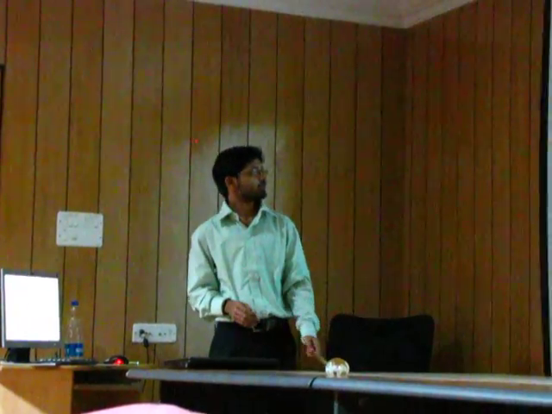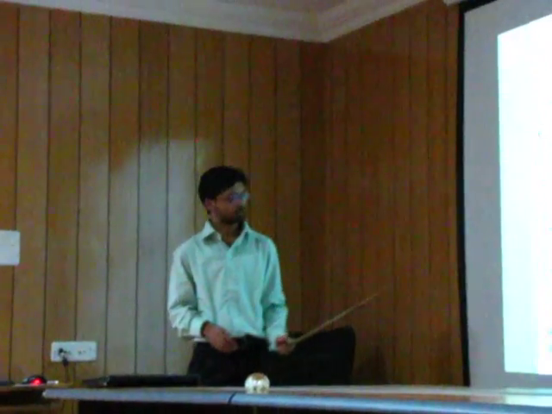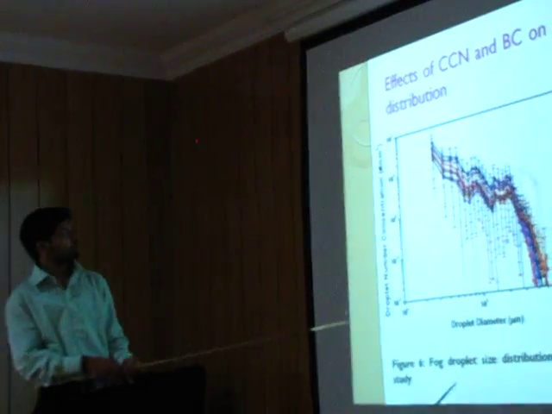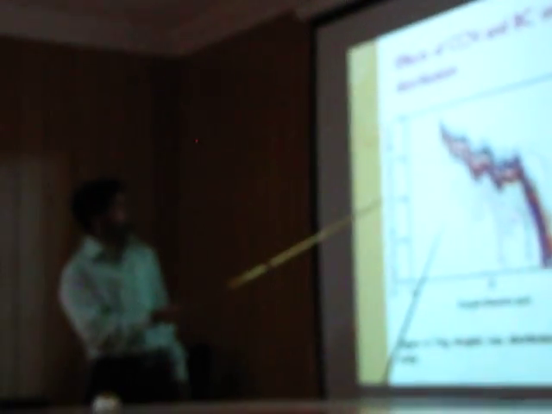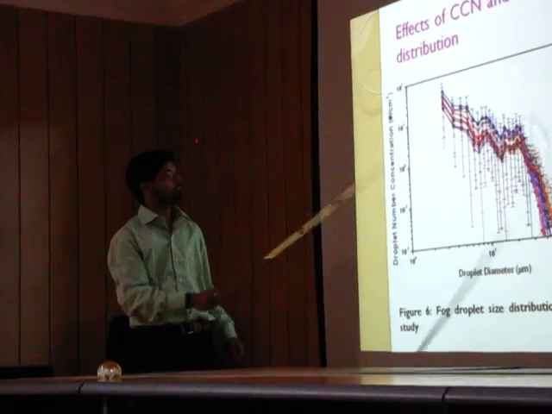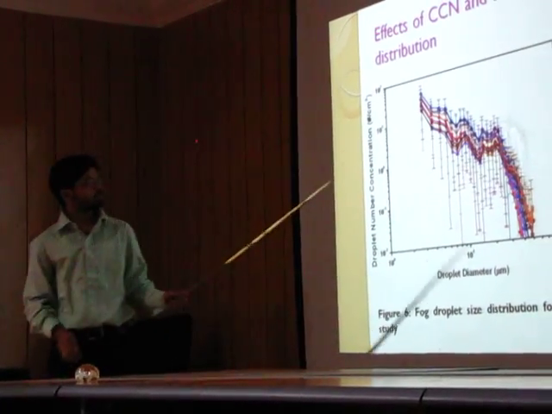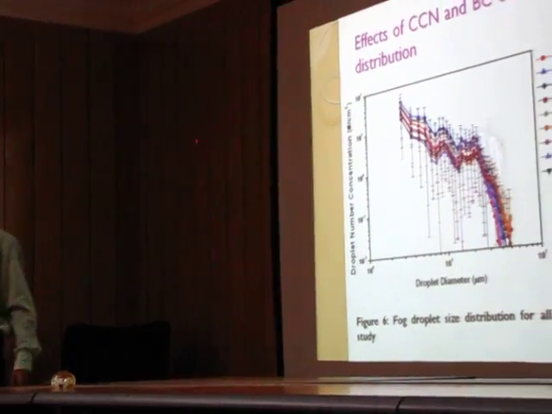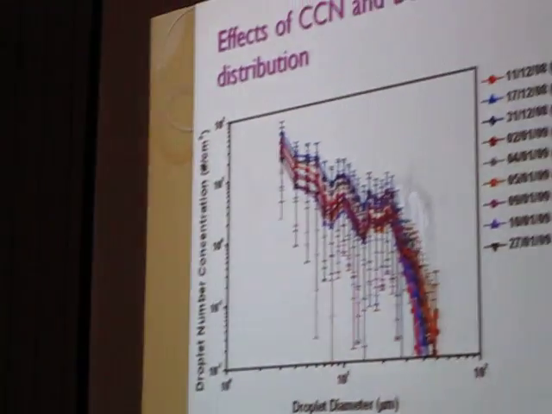This is the droplet size distribution for all days considered for study. It can be seen that the droplet size distribution is trimodal in nature, with modes at around 6 micrometer, 10 micrometer and 24 micrometer, and the number concentration is varying depending upon the meteorological parameters as well as the concentration of black carbon and cloud condensation nuclei in the air.